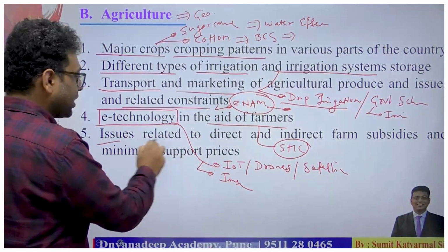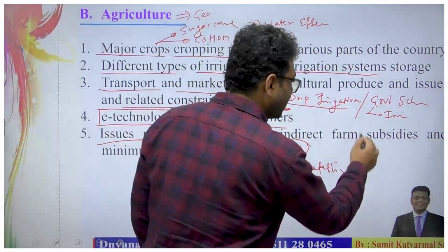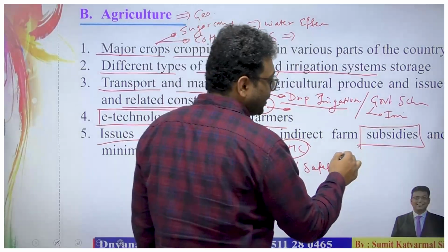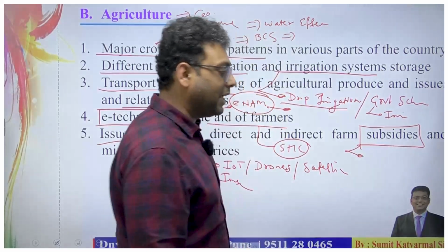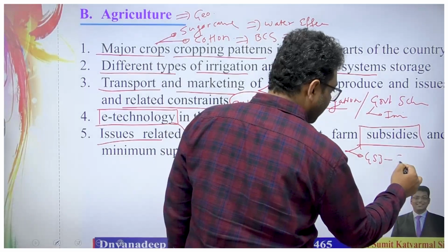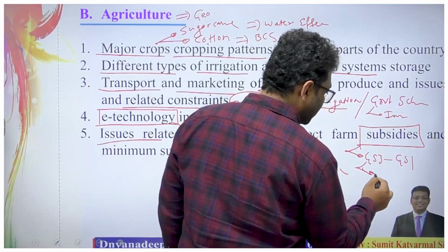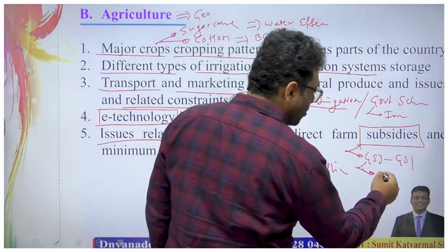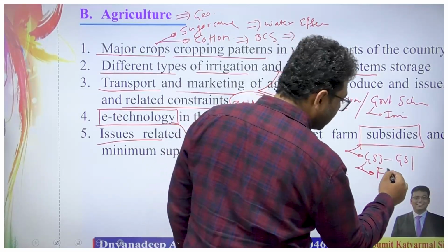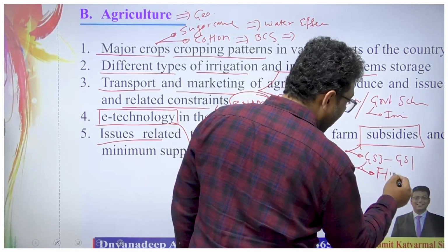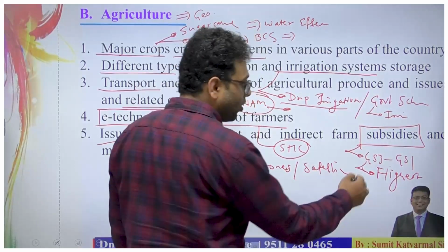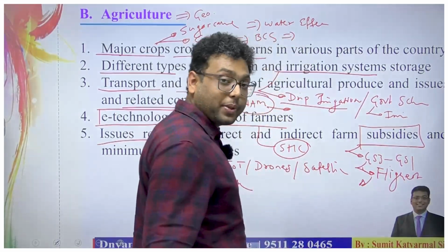Then next is issues related to the direct and indirect farm subsidy, the hot topic in the prelims as well as the mains. So UPSC, within the economy and linking with the geography cards, GS3 plus GS1, asks questions regarding subsidies, on which subjects the government has given the highest subsidy, whether food, fertilizer or fuel. So that ranking UPSC asks.